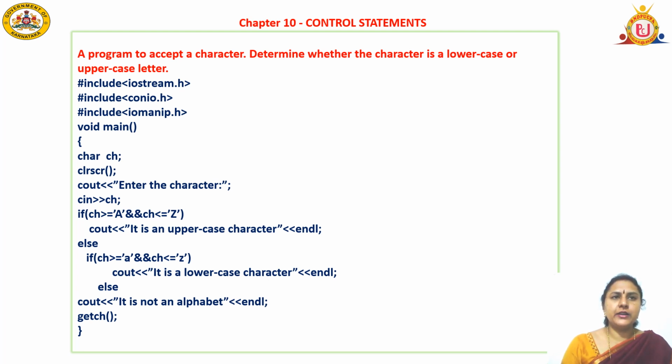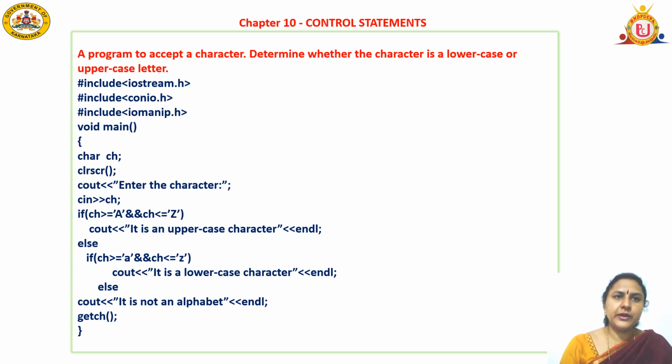Open the curly bracket. Declaration statement: I am declaring a variable ch with data type char because my input is a character. Next, semicolon. Next step is the clear screen function, clrscr(); then cout. I want to read the character. First cout and the insertion operator, "enter the character" within double quotes, semicolon. Next is cin, the input statement, and the extraction operator, ch semicolon.